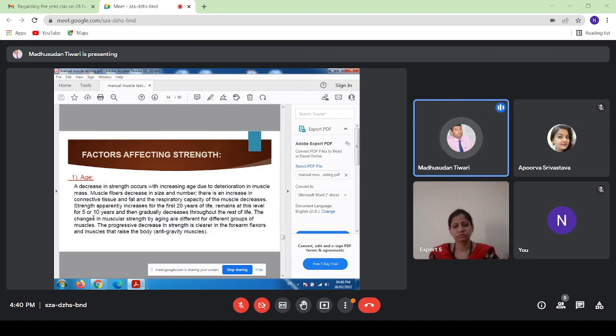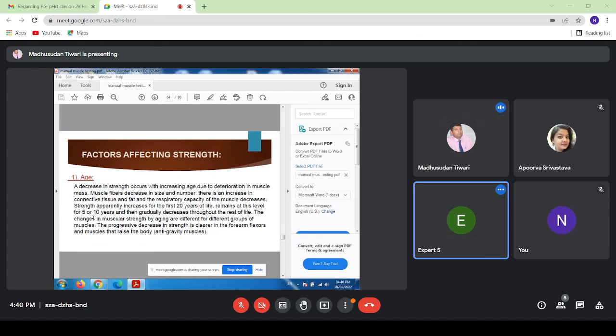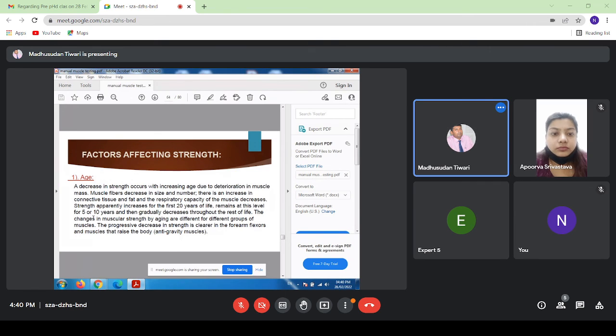A decrease in strength occurs with increasing age due to deterioration in the muscle mass. Muscle fibers decrease in size and number. There is an increase in connective tissue and fat, and the respiratory capacity of the muscle decreases. Strength apparently increases for the first 20 years of life, remains at the level for 5 or 10 years, and then gradually decreases throughout the rest of life.